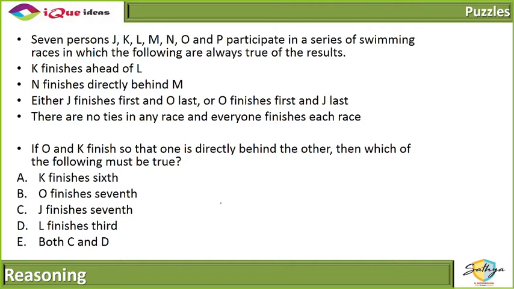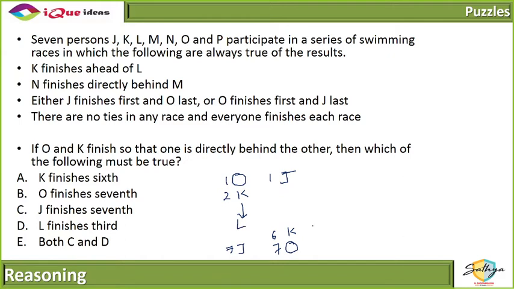Okay. So if O and K finish, so one is directly behind the other, right? So we know that O is first or last. So either O is here and K is here, right? In which case, the seventh one is J, or we know that O is at seventh, sixth is K, and first is J. These are the two possibilities. Now it says K finishes ahead of L. In this situation, I can put L anywhere behind and K will be ahead.